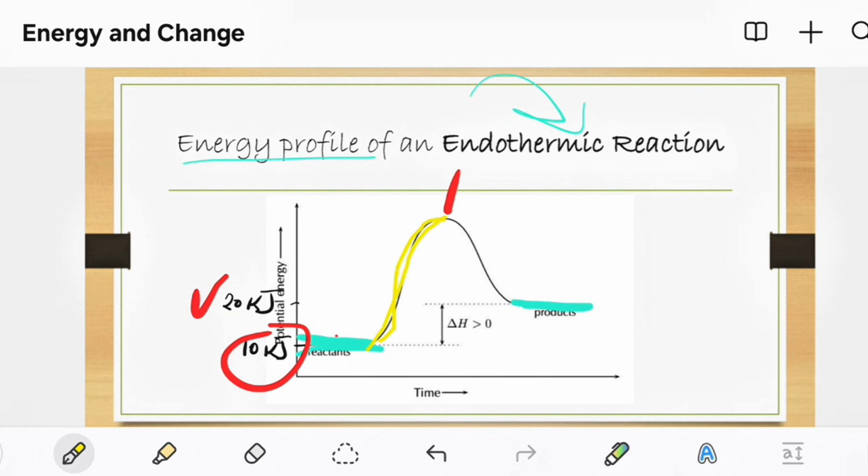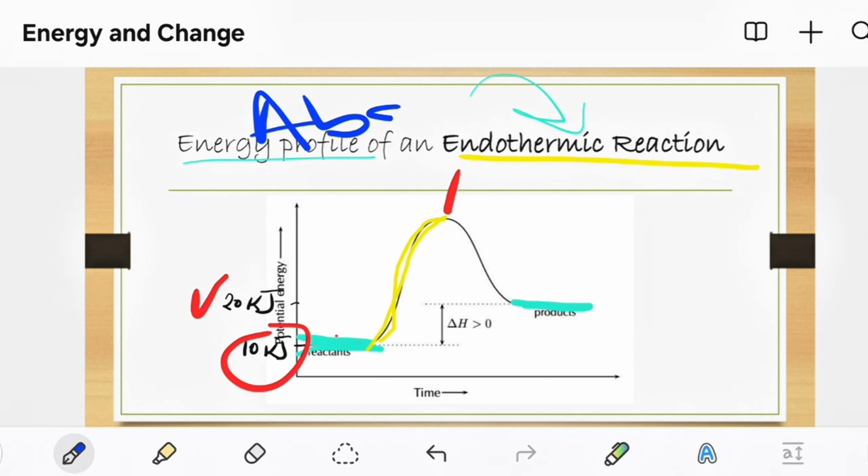There is the system, it has provided energy, hence the reaction has absorbed the energy. And I've already told you that the energy absorbed by an endothermic reaction is greater than the energy released. That is why overall, when we define an endothermic reaction, we say energy is being absorbed.